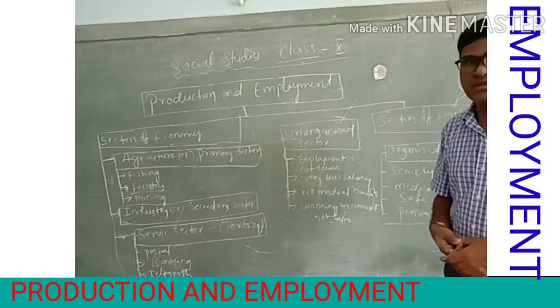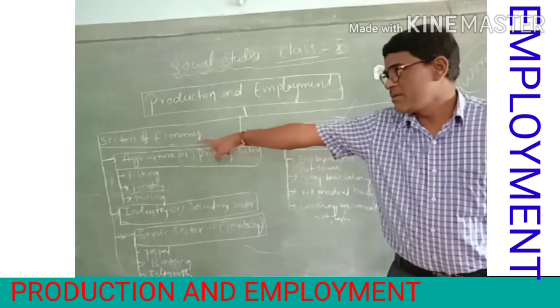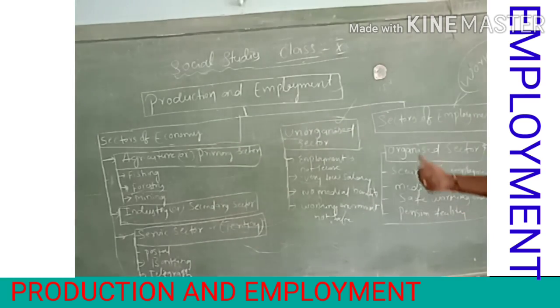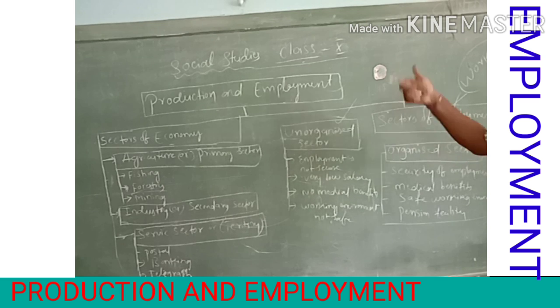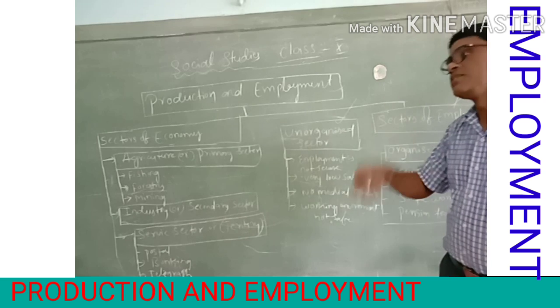Already these three are economic activities: primary, secondary, service. But here, people who are engaged and getting jobs in these three sectors, we divide into two categories, the employment sectors. One is the organized sector, the second is the unorganized sector.